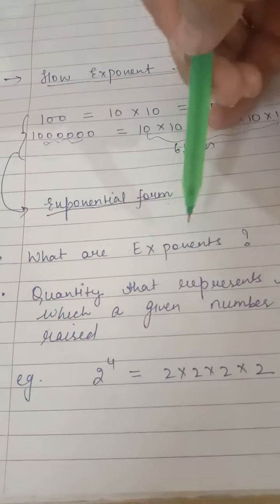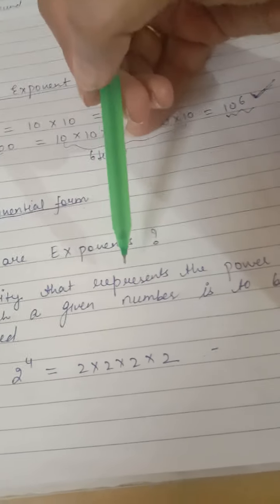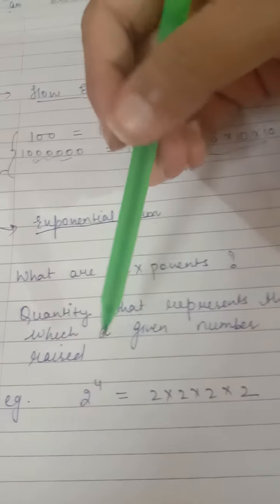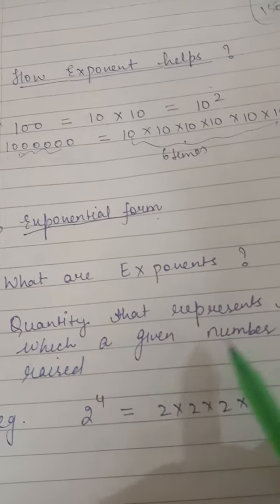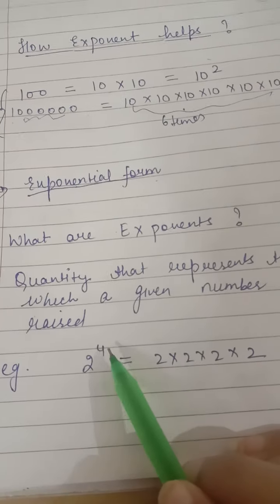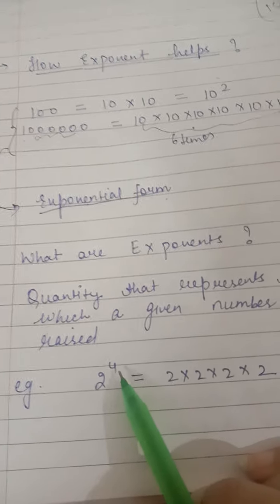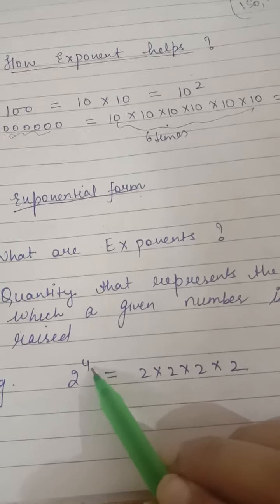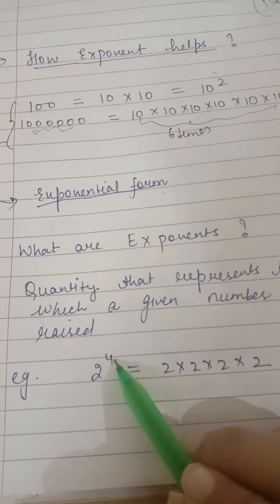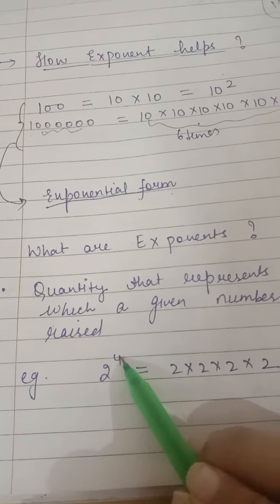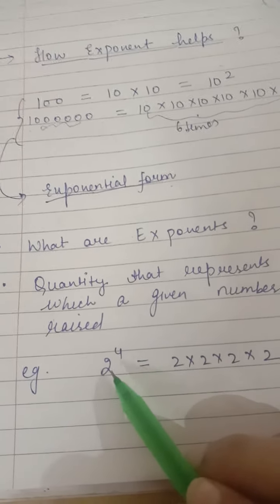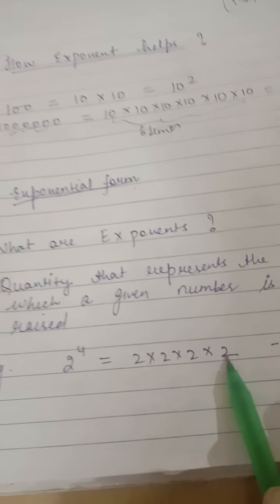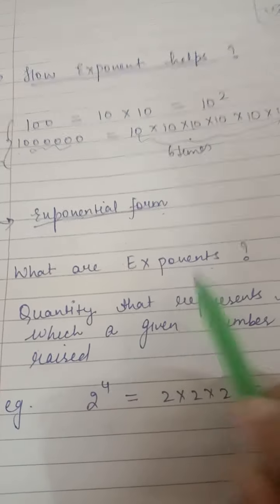Now we will see what the exponents are. So what are the exponents? Quantity that represents the power to which a given number is to be raised. It means if I write 2 raised to the power 4, it means कि how many times a number should be multiplied. तो अगर मैं बोल रही हूँ 2 raised to the power 4, in that case my 4 is the exponent. तो this 4 tells us कि your number 2 is multiplied 4 times. So those are the exponents.